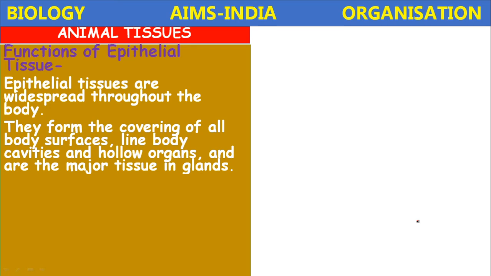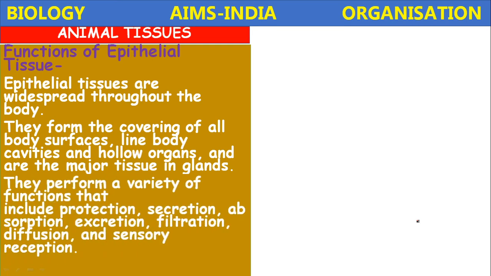The meaning is they form the covering of all body surfaces, the lining of the cavities and hollow organs, and they are the major tissues in the secretory glands. They perform a variety of functions.